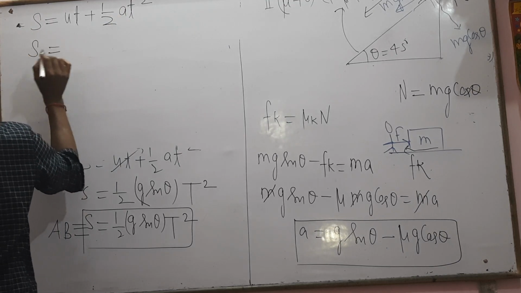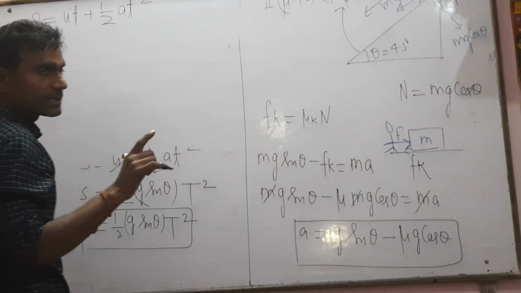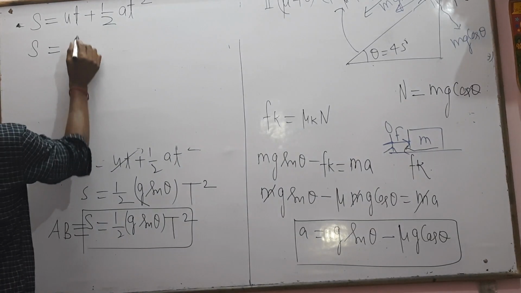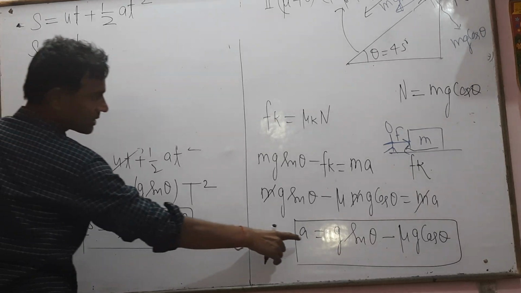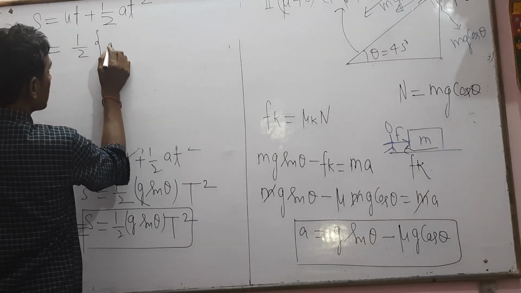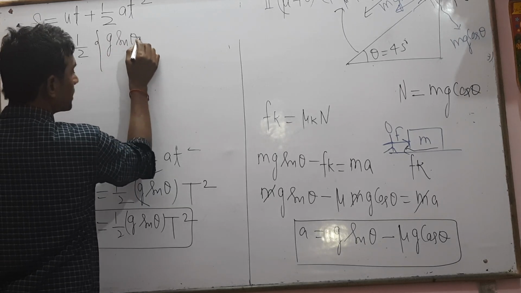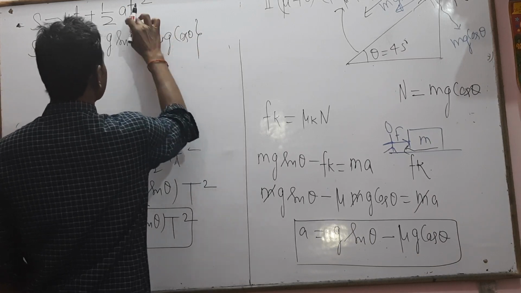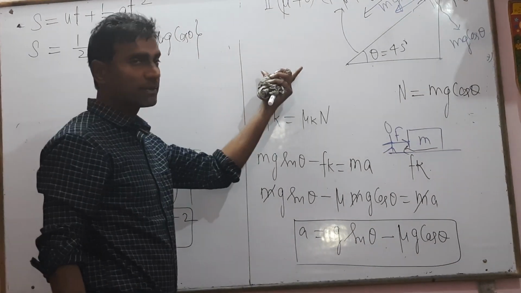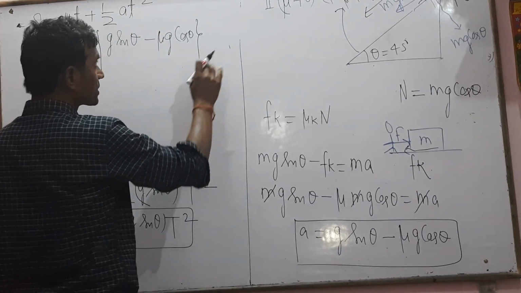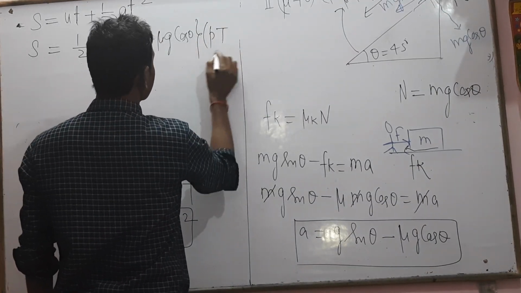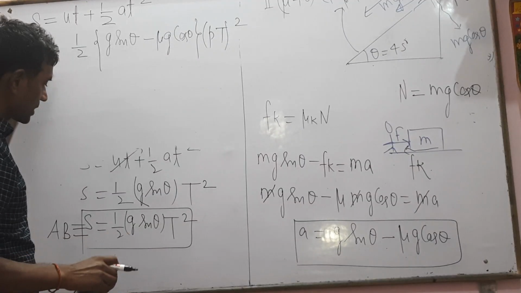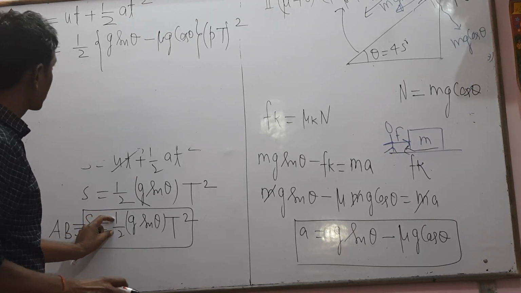For both situations, the initial velocity is 0, as given in the question. So s equals 1 by 2 a t square, with a equal to g sin theta minus mu g cos theta, into t square. For the rough surface, the time t equals p into capital T, so it is squared. As the length will be the same in both situations, this will be the length for the smooth surface.